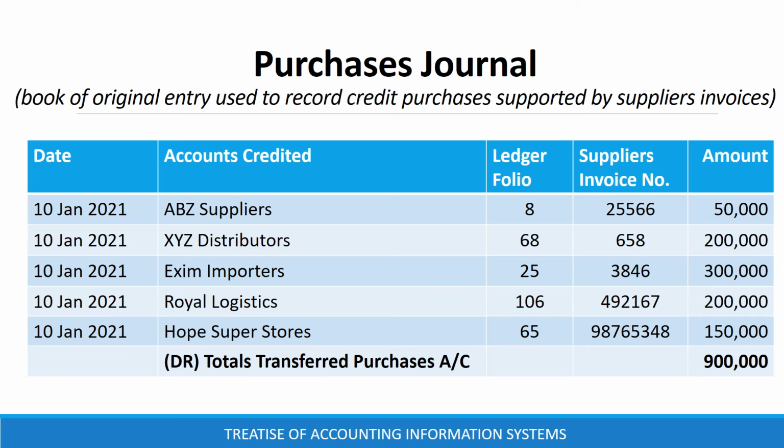A purchases journal is a book of original entry for recording credit purchases, and it is supported by suppliers' invoices. Purchases journal's transaction details are transaction date, supplier's account credited, ledger folio, supplier's invoice number, and amount. At the end of the day, the totals of purchases journal are debited in purchases account.